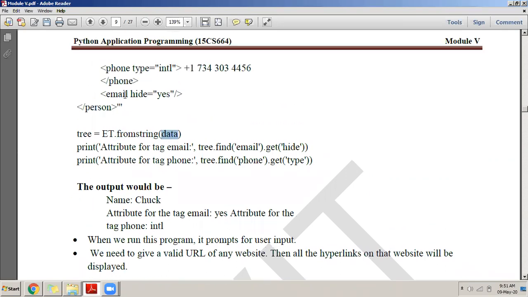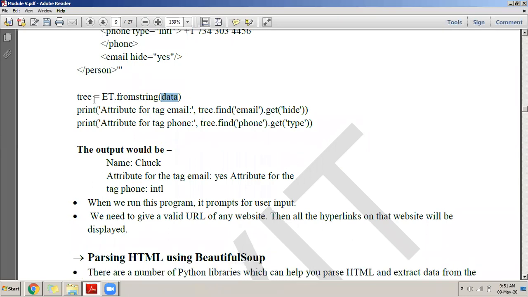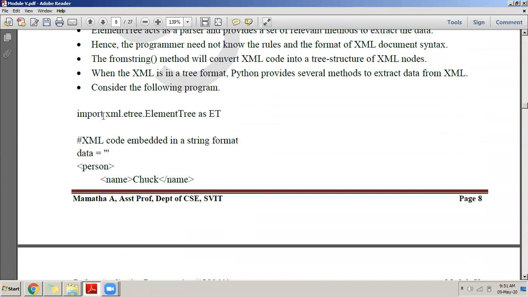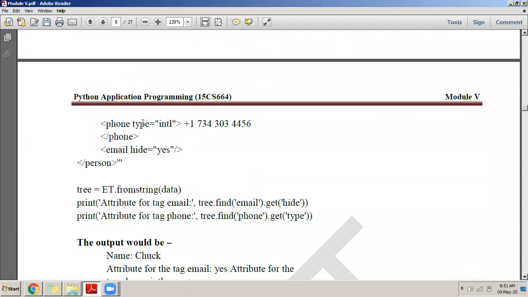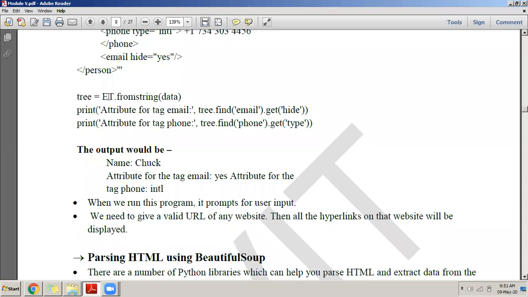What is data? Data is this entire XML file. So you construct a tree by doing et dot fromstring data. fromstring is a built-in function present in xml.etree.elementtree, and then the data goes into tree.